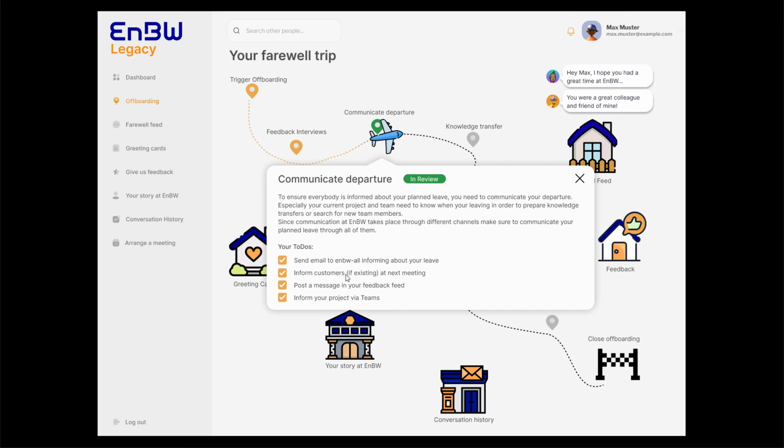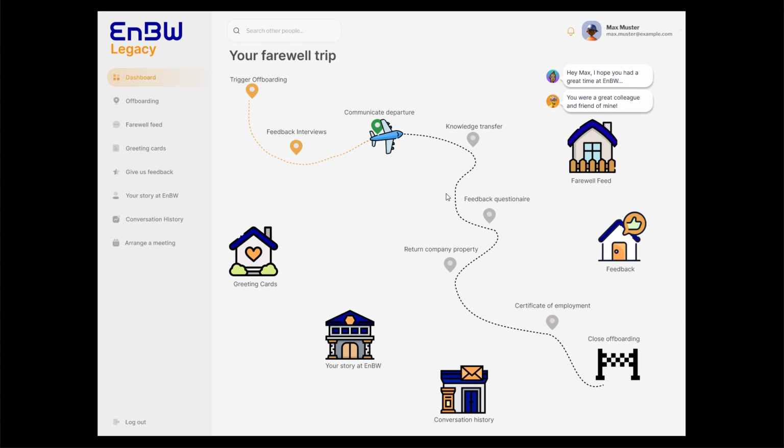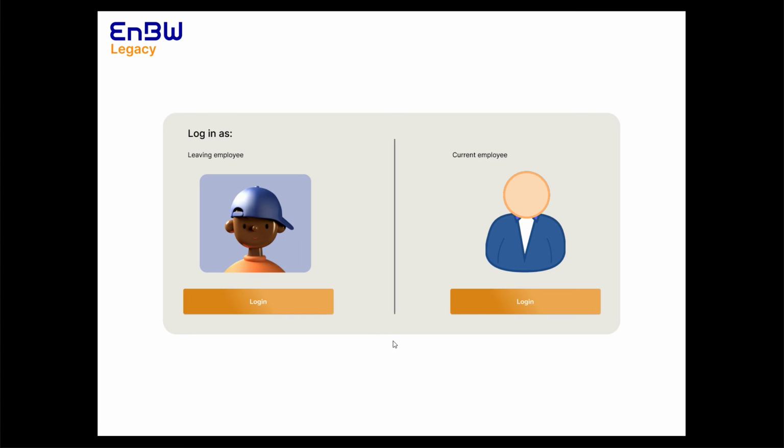So let's assume the leaving employee has completed these to-dos. Then the status of the offboarding step changes to in review. And when we close this card, this offboarding step is reviewed, for example, automatically, and we can continue with the next offboarding step. That's it about the leaving employee.